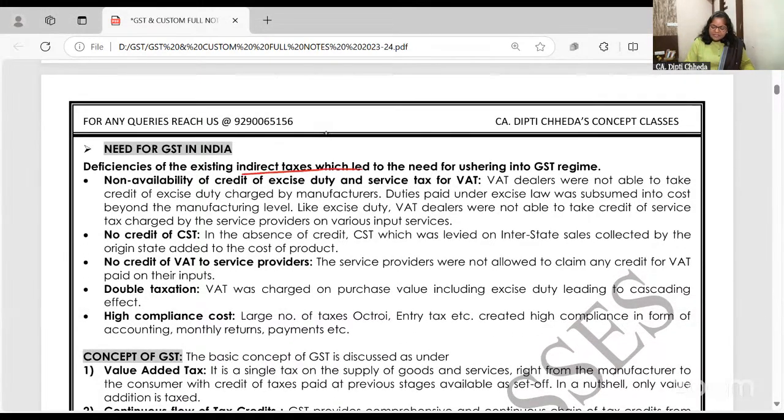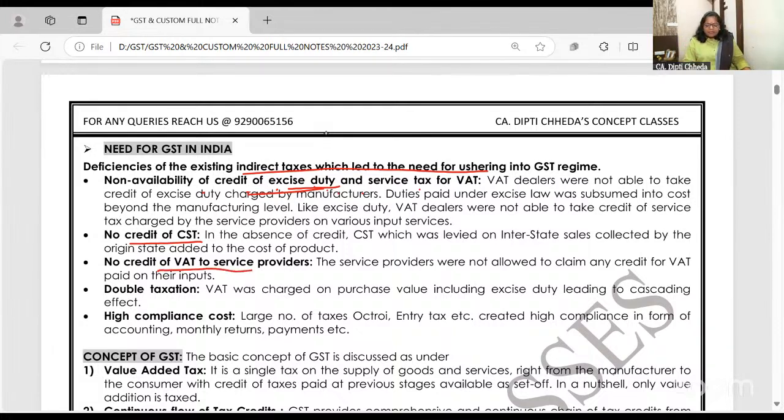Now, deficiencies of the existing taxes. Non-availability of credit of excise duty and service tax for VAT. Excise duty was charged by manufacturers. Service tax was charged when you give services. VAT was charged when you sell the goods. So mutual set-off was not there. No credit was given for CST. If I'm buying from Mumbai and I'm selling in Hyderabad, on my output it's VAT, on my input it's CST. I'm not getting any credit of CST. Followed? So interstate sales had one big disadvantage.